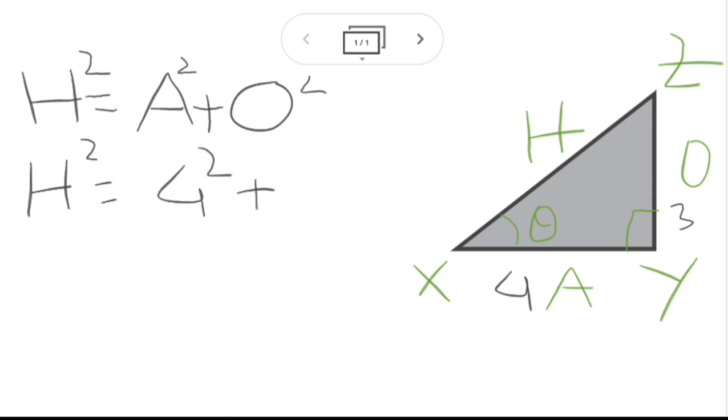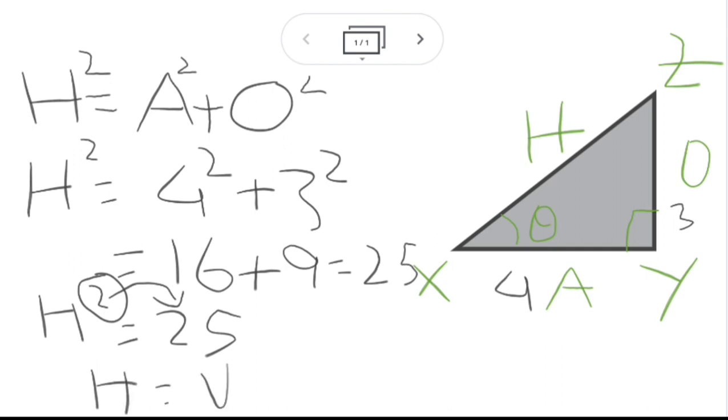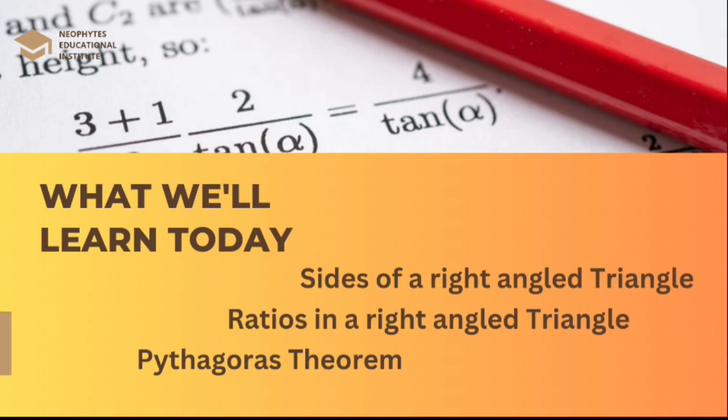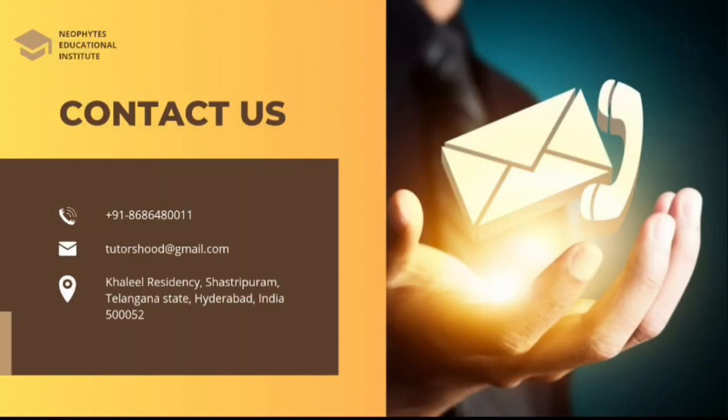4 square plus 3 square. So this 4 square becomes 16, plus this 3 square becomes 9. The addition of these two gives an answer of 25. H square is equal to 25. When you move the square to the other side, it becomes a root, and under root 25 becomes 5. So now you have the hypotenuse side too. With this, we have covered all three learnings for the day. So now we're also done with the whiteboard stuff.